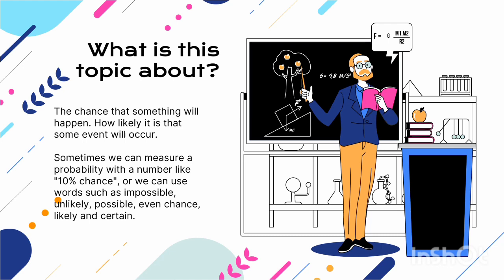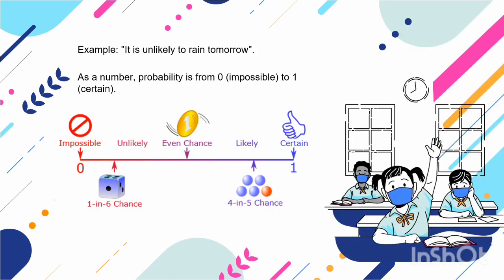Sometimes we can measure a probability with a number like 10% chance, or we can use words such as impossible, unlikely, possible, even chance, likely, and so on. For example, it is unlikely to rain tomorrow. As a number, probability is from 0, impossible, to 1, certain. You can look at the picture.